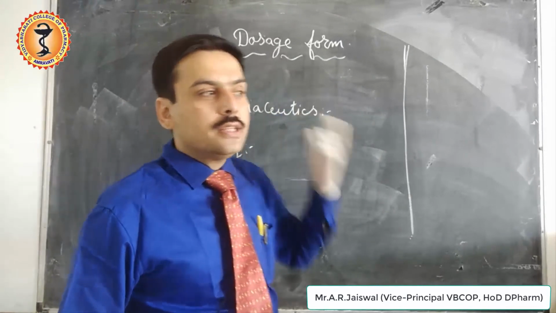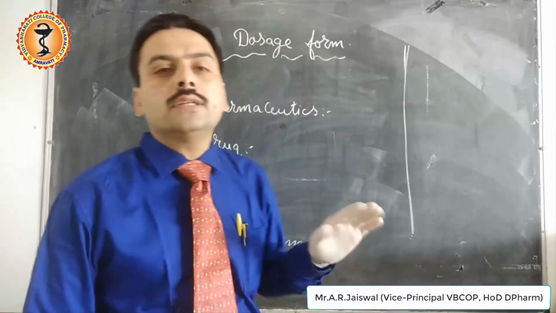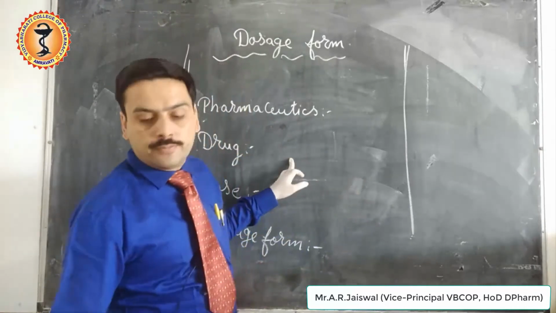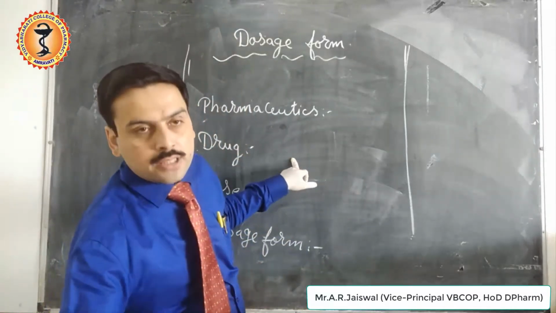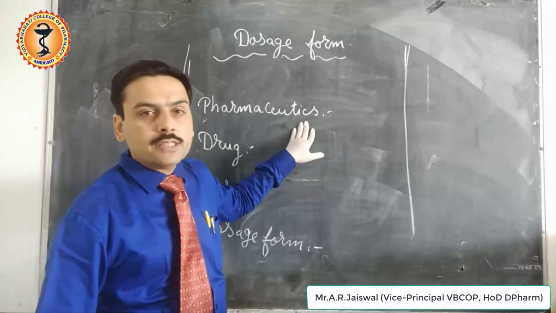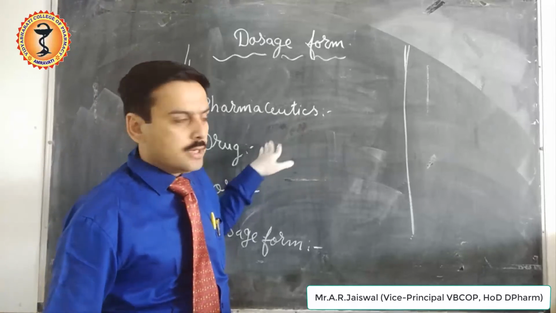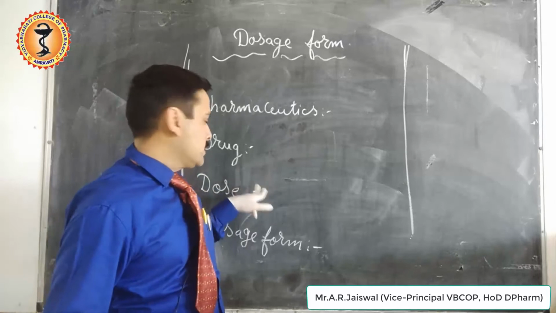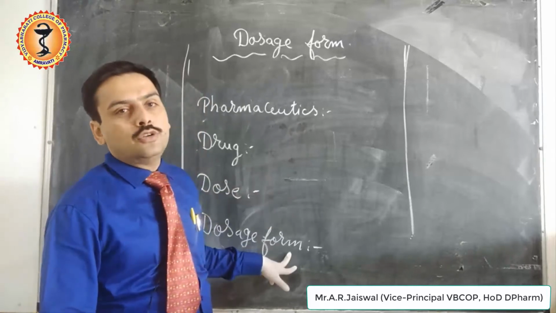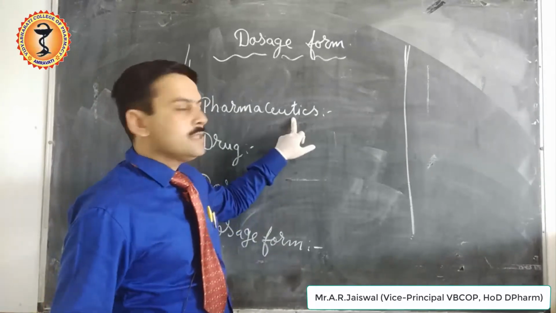But before discussing the dosage form, we need to discuss the definition of drug. One by one we will see first what is drug, what is pharmaceutics, what is dose, and what is dosage form. So one by one we will see, first pharmaceutics.